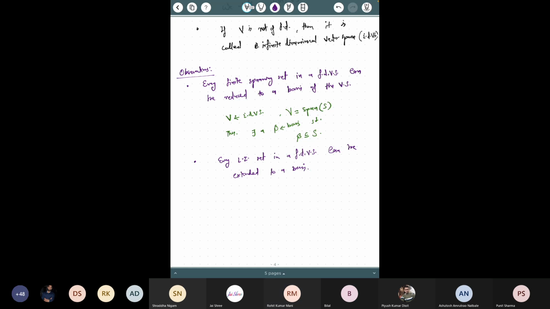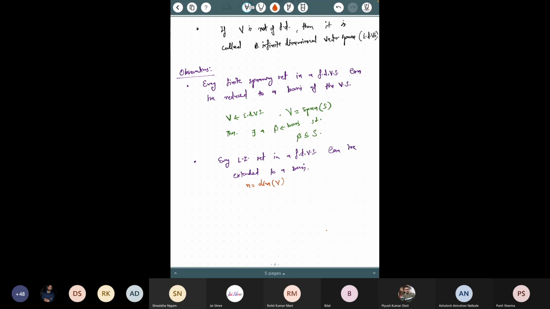Exactly. Yes, sir. So let me give you this idea again. This is a very straightforward thing, but because these are small things, you should be very clear how to do this. So what he's saying is that since it is finite dimension, let n be the dimension of V.